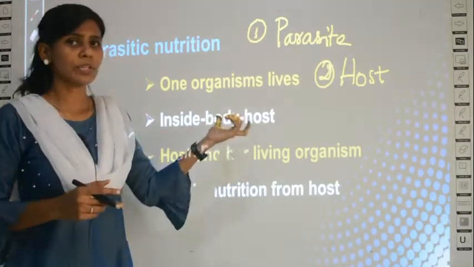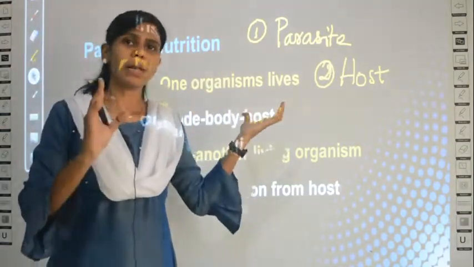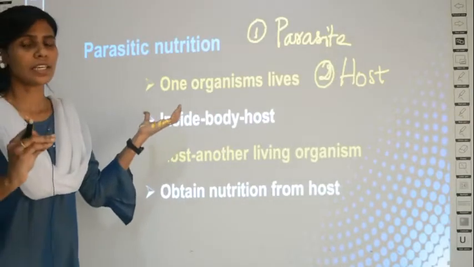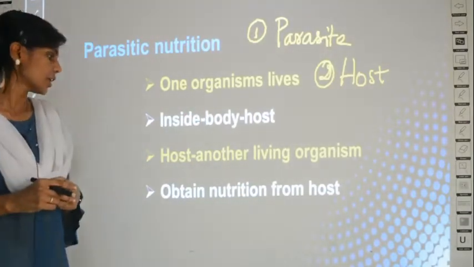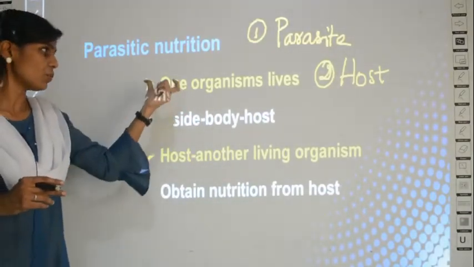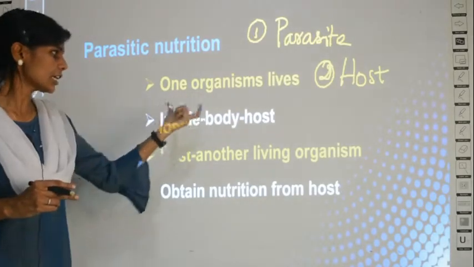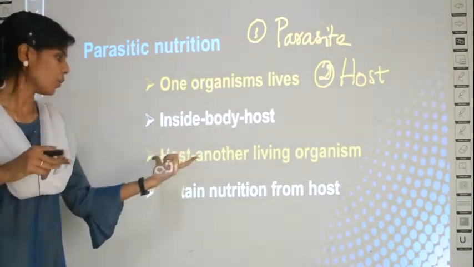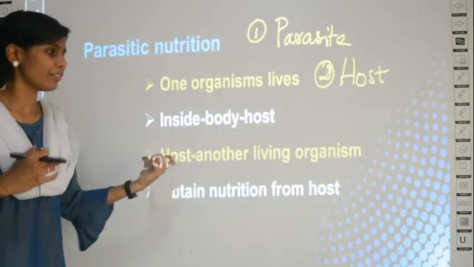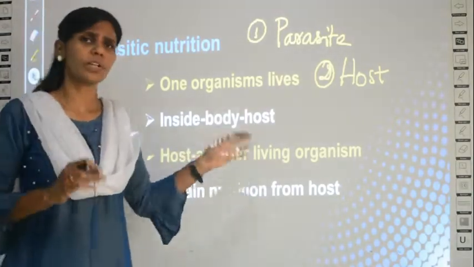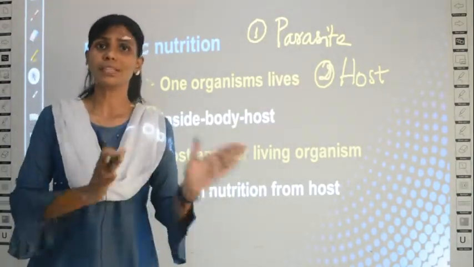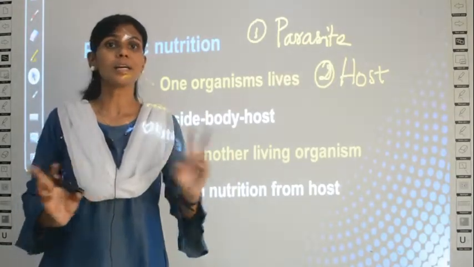Okay, so here we are going to learn about the example in plants, how a parasitic relationship exists in plants. So what is the definition? When one organism lives inside the body, that is inside the host, is another living organism. Why is this phrase given, the host is another living organism? It insists that the host is never dead.